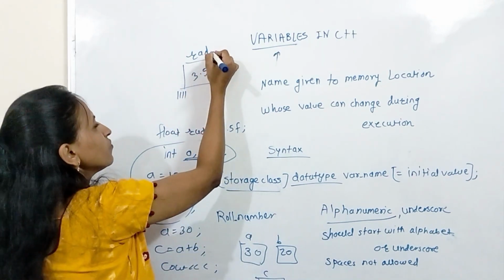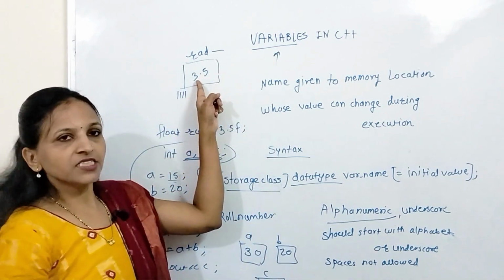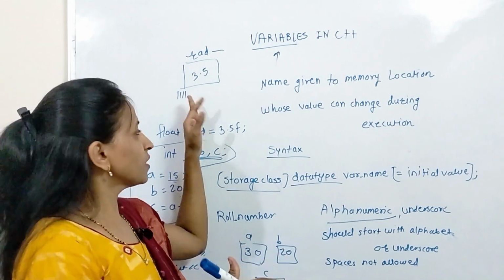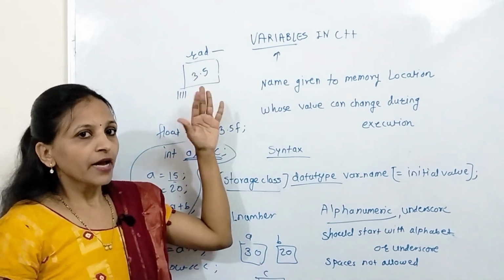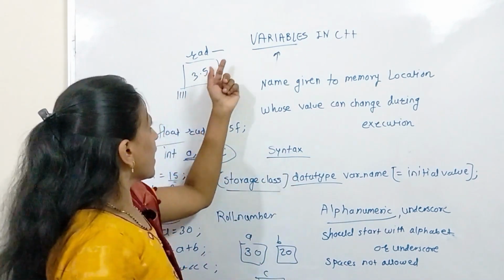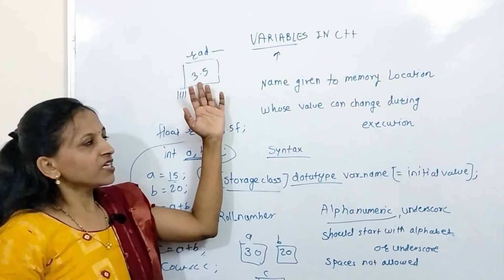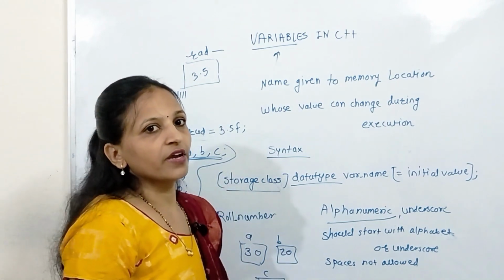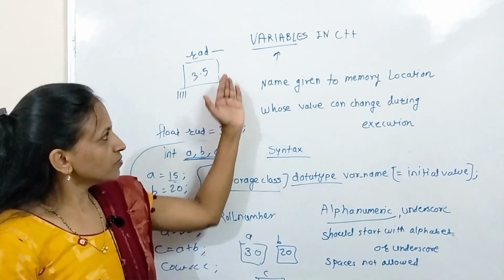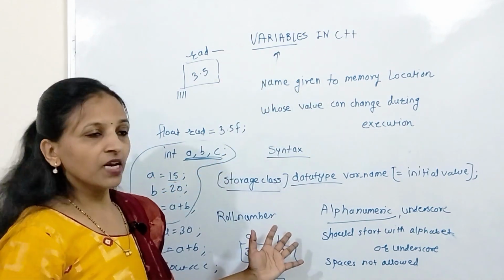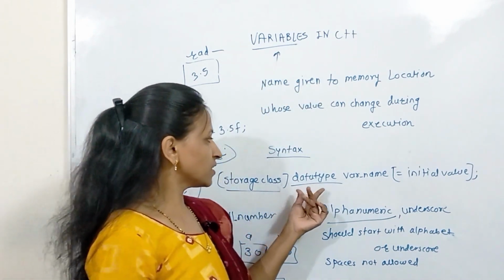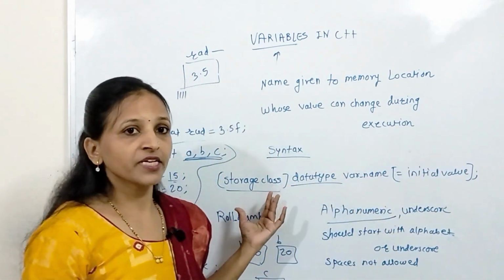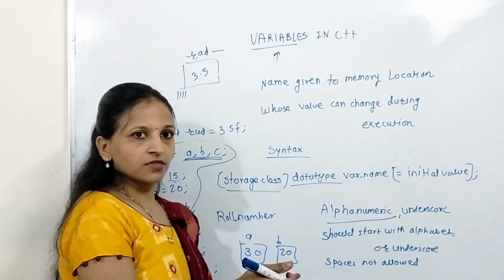And see what this is: rad is the name of that variable, its value is 3.5, and the address means the location number where that memory block gets allocated. It may be anything. This 3.5 is the initial value, and that can be modified. Now this is nothing but a variable, and how to declare it? The basic part is data type, variable name, and equal to initial value. We can also mention the storage class here.